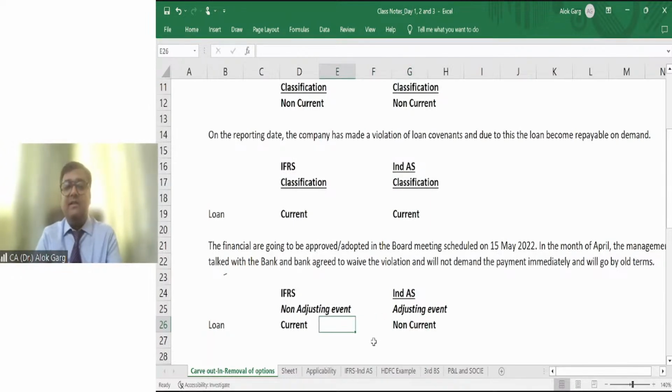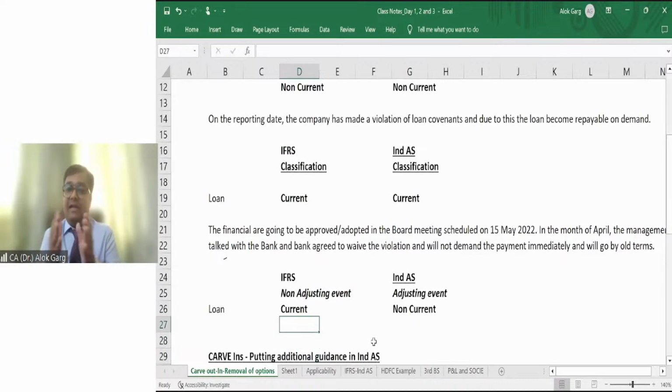In IFRS, we are all saying that we will show it as a current liability. So I also don't find this logical, right? Where actually the liability has to be repaid after 4 years and 7 months, but we are showing it as a current liability with a disclosure in the notes to accounts. So this is the change in the accounting treatment we have done for the default in long-term liability, default in loan covenants.